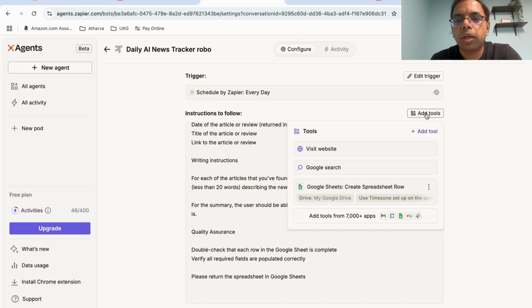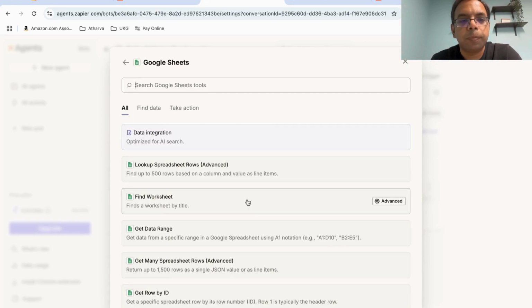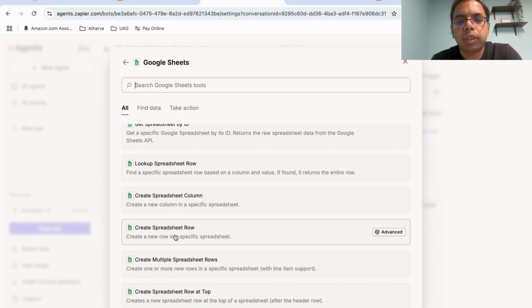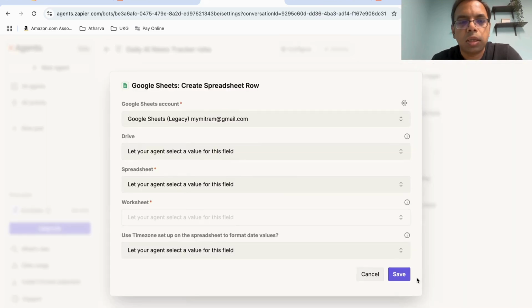So you go here, you go to add tools, and then you can select Google Sheets here. And then you choose what you want to do in the Google Sheet. We'll say create a spreadsheet row. Now you can configure this Google Sheet.